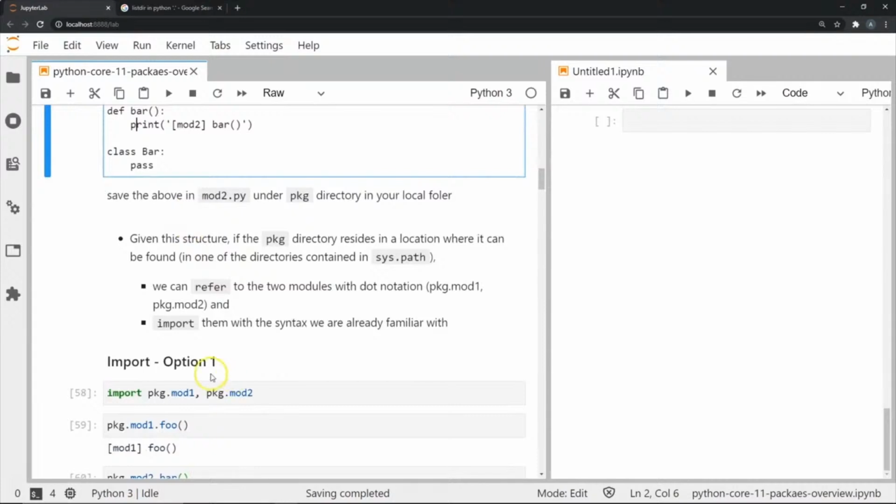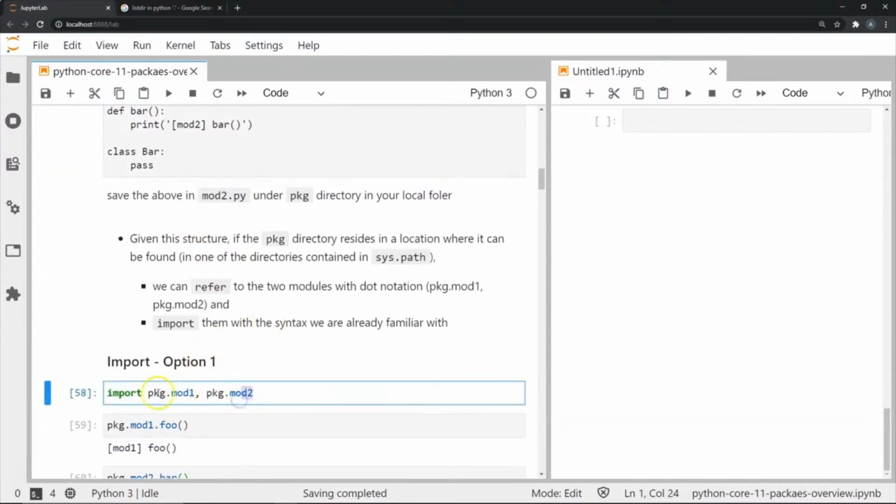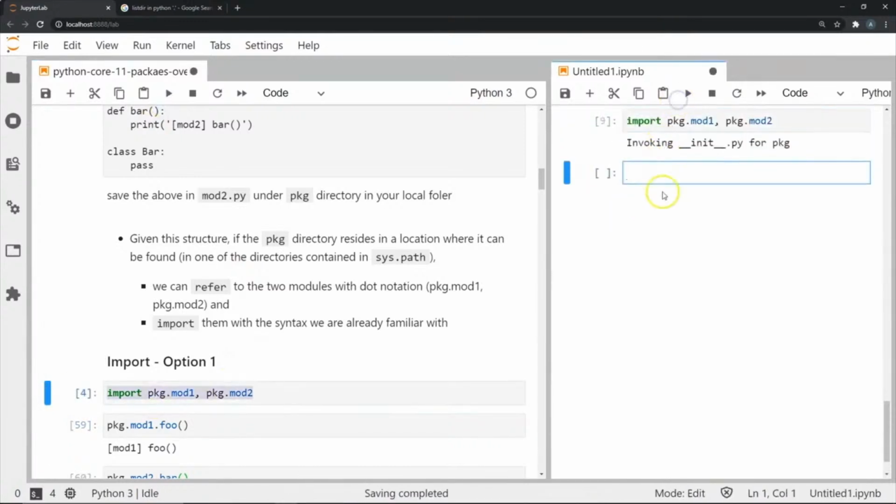Now if I wanted to access these particular modules from the pkg folder, I can simply use the import command and use the dot notation. So I can say pkg.mod1. So this will import the mod1 module from the pkg folder. Similarly, I can do the same thing for the mod2 module from the pkg folder in the same line. So now that it's been imported, just simply execute this, and this imports whatever you needed.